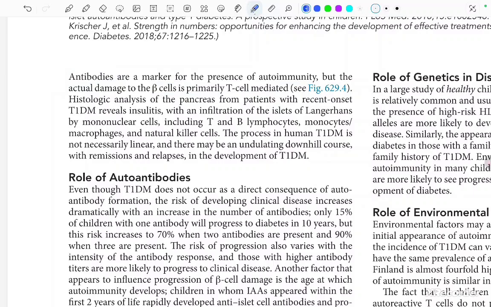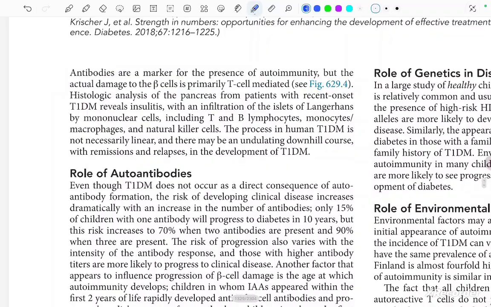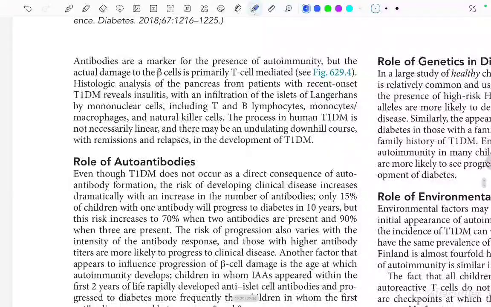The process in human type 1 diabetes mellitus is not necessarily linear, and there may be an undulating downhill course with remissions and relapses in the development of type 1 diabetes mellitus, okay?